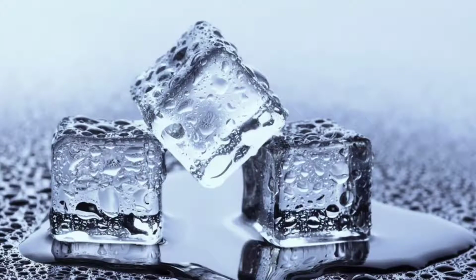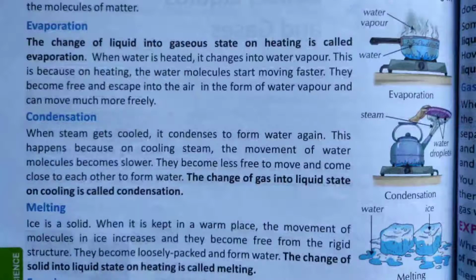Now let's come to melting. In melting, if we heat a particular substance, let's take for example ice, then the molecules present in the ice become very loosely packed and it forms water. Means in the melting stage we change a solid into a liquid. The change of solid into the liquid state on heating is called melting.